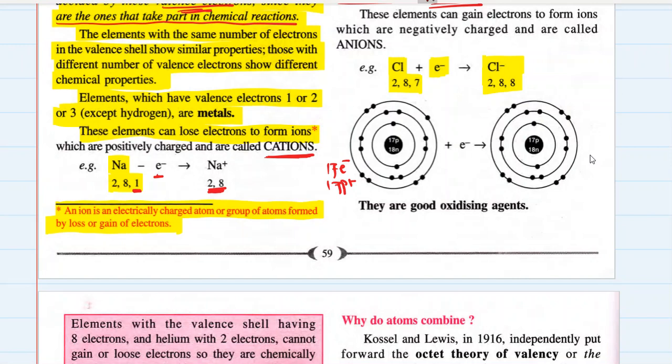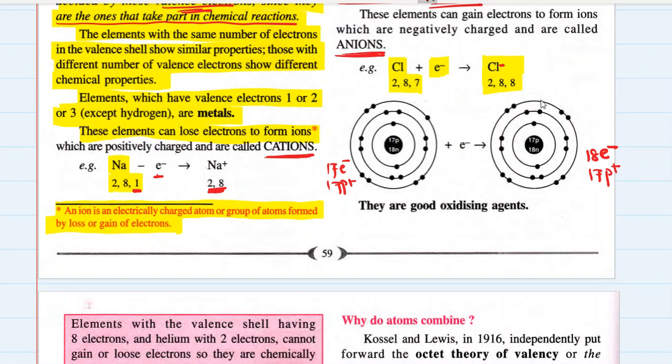After accepting 1 electron, it has 18 electrons and 17 protons. Now we know that the electrons are one more than the number of protons. That means the chlorine will acquire a unit negative charge, which is known as a chlorine anion, a negatively charged chlorine atom with a unit negative charge.